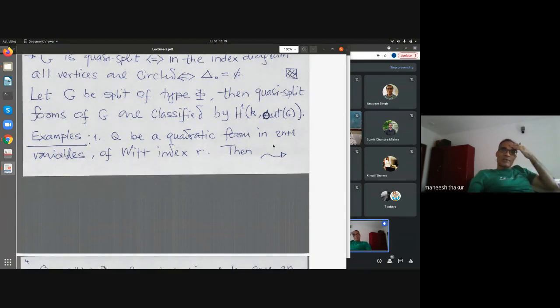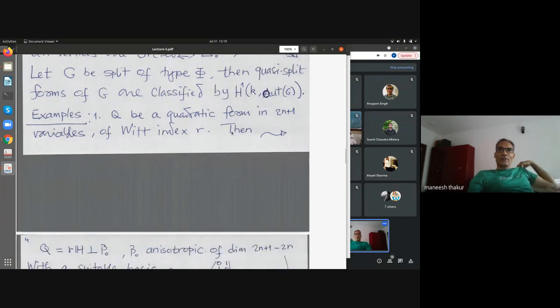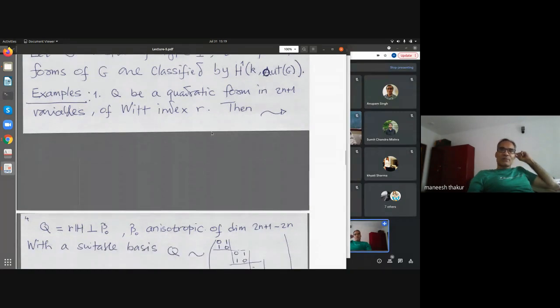I know this is a bit technical, but the point is any group can be obtained as a twisted version of a quasi-split group over a given field. So these are important. Here are some examples of what I said about its index and so on.